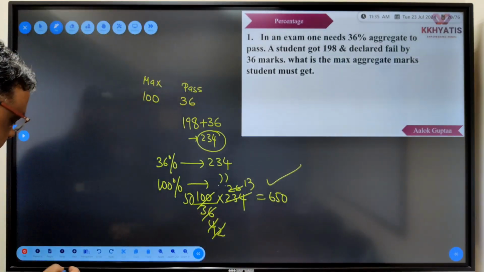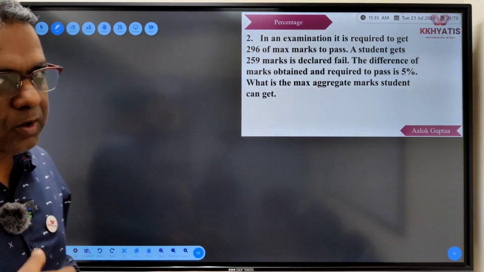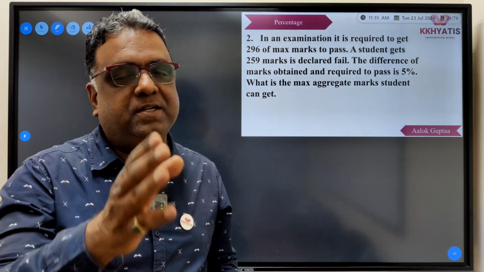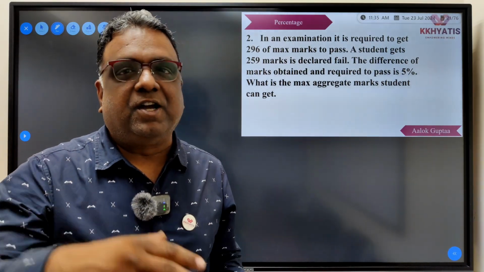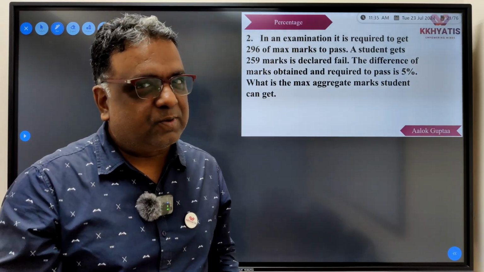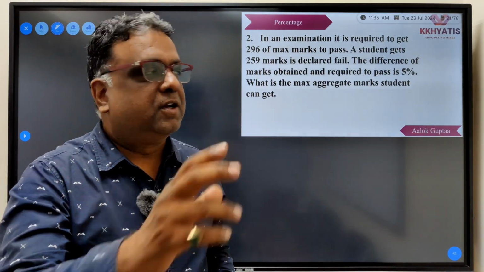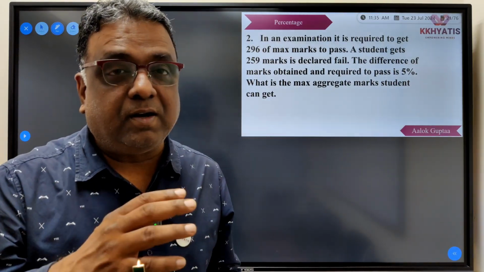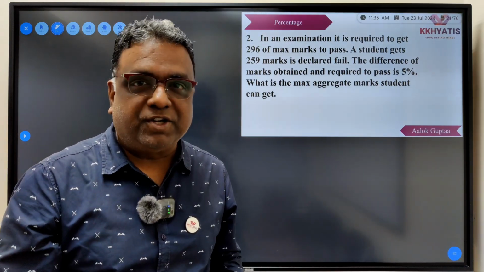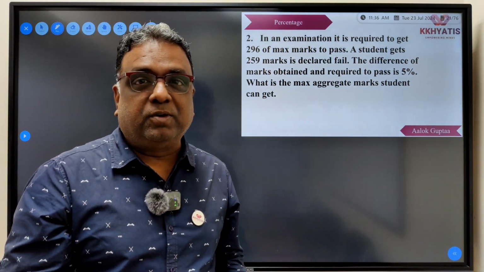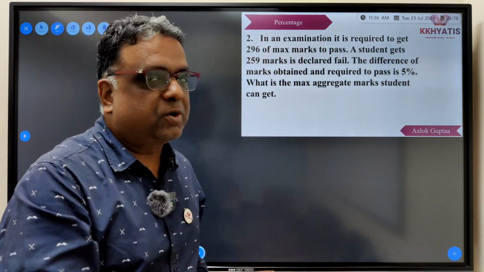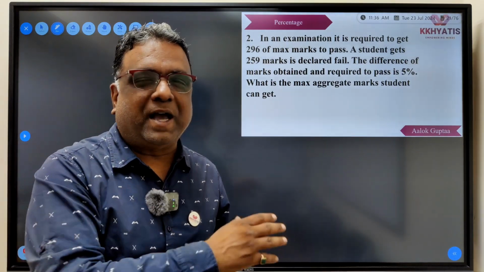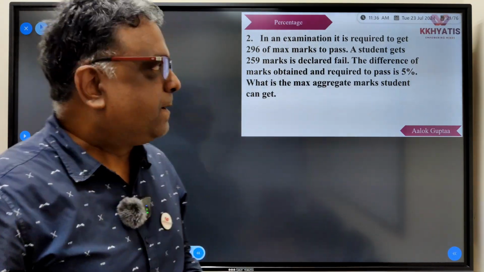Okay, let's move ahead. See, again and again, I am assuming that you have watched my earlier videos of conversion of percentages to fractions, fractions to percentages, unitary method, so on and so forth. All those things are very, very important to crack the problems based upon percentages, profit and loss, and a lot of problems in data interpretation, logical reasoning. So it is very important that at least these 4 topics of percentages, profit and loss, mixtures and aggregation, ratio, proportion and variation, you need to be absolutely clear about all the concepts.